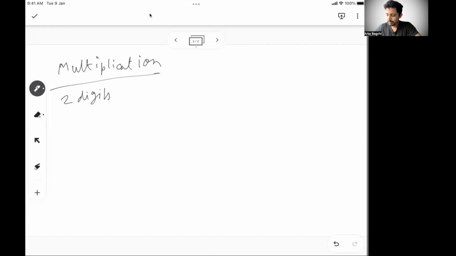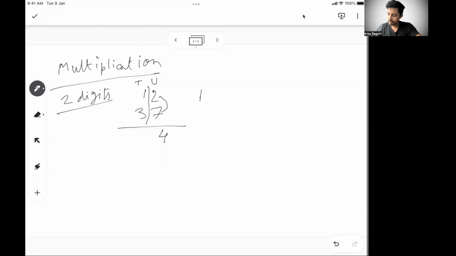When I say 2-digit multiplication, let's say there are 2 numbers, 12 and 37. Normally you can do 12 into 7 easily, but let's do it in a different way. This is the unit digit and this is the tenth digit. So I have 2 and 7 as unit digits and 1 and 3 as tenth digits. With that, we'll get started. If I first multiply the 2 unit digits, 7 and 2 becomes 14. I have 1 in hand.